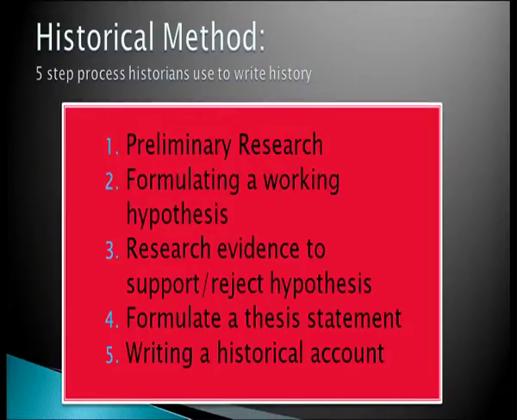There are 5 steps which historians use to study history through the historical method: preliminary research, formulating a working hypothesis, research evidence to support or reject the hypothesis, formulate a thesis statement and writing a historical account. So, these are the 5 steps which historians use while they are doing research of society through the historical method.